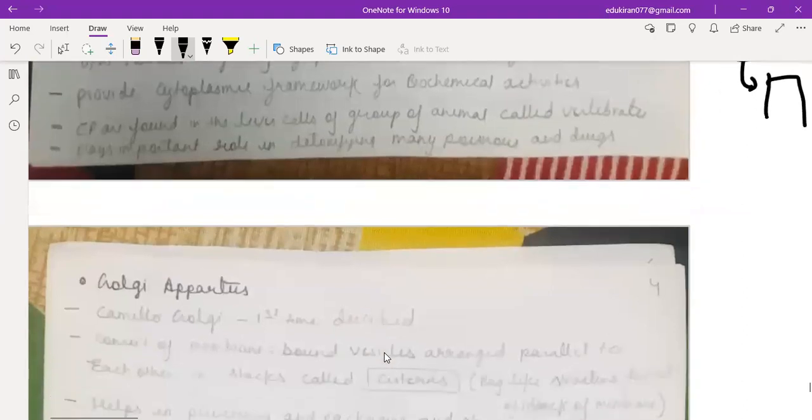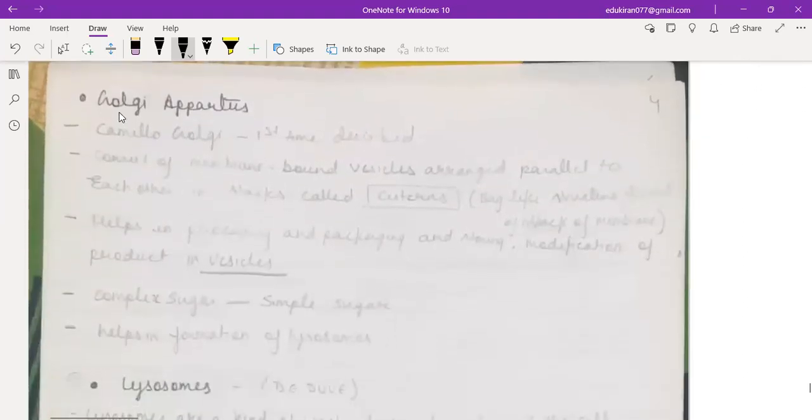Okay. Now coming to the Golgi apparatus. Camillo Golgi was the one who first described it. They consist of membrane-bound vesicles arranged parallel to each other, called cisternae. It helps in processing and packaging.